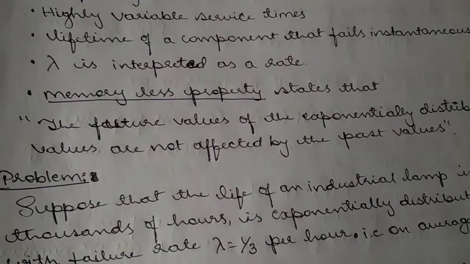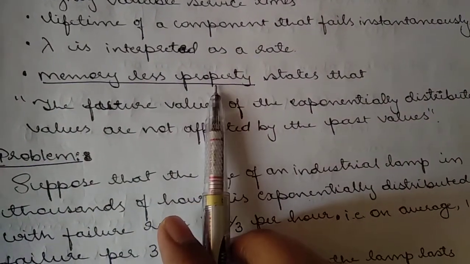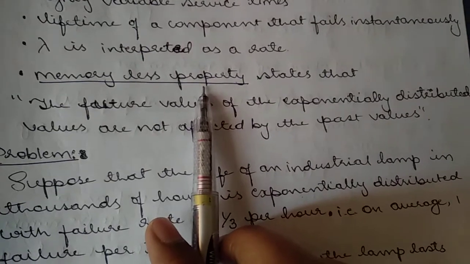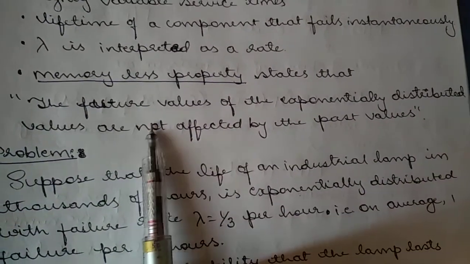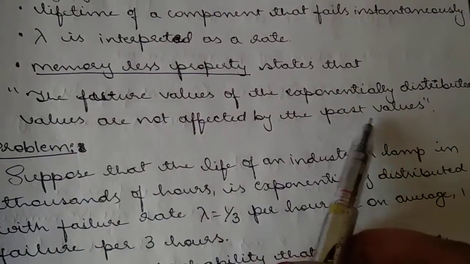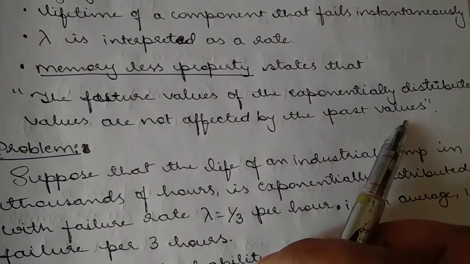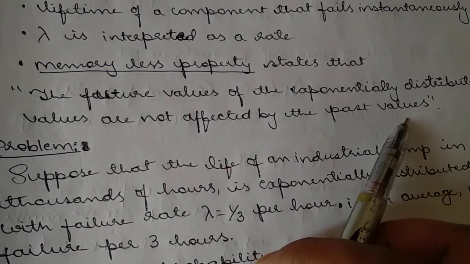This has one main property called the memory-less property. What do we mean by this? The failure values of an exponentially distributed variable are not affected by the past values. Even if there are some past success values, that does not affect the failure values.